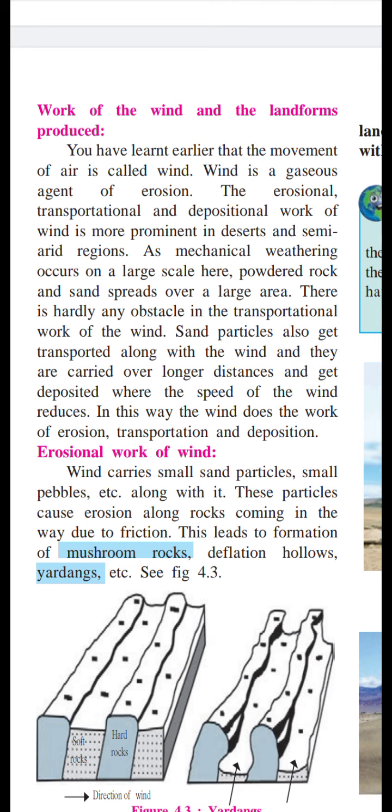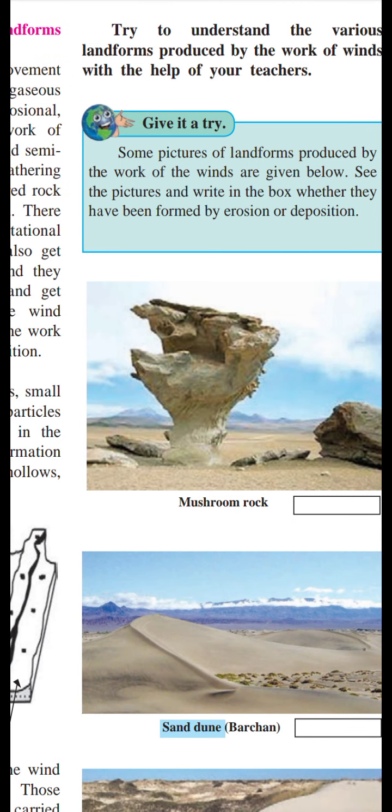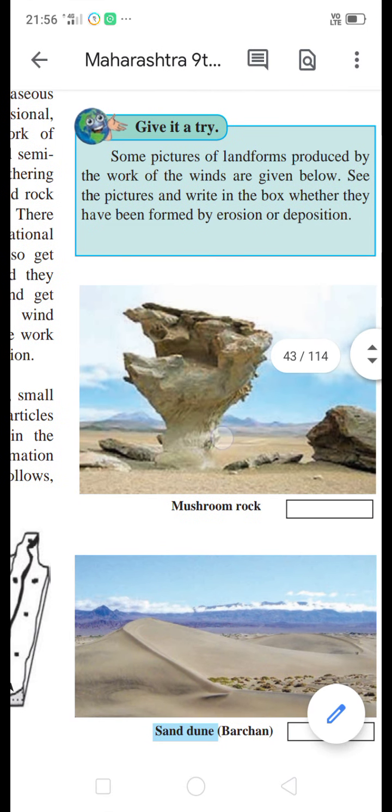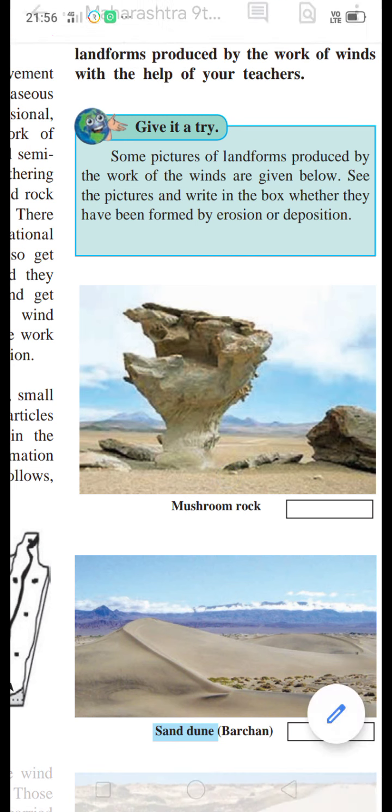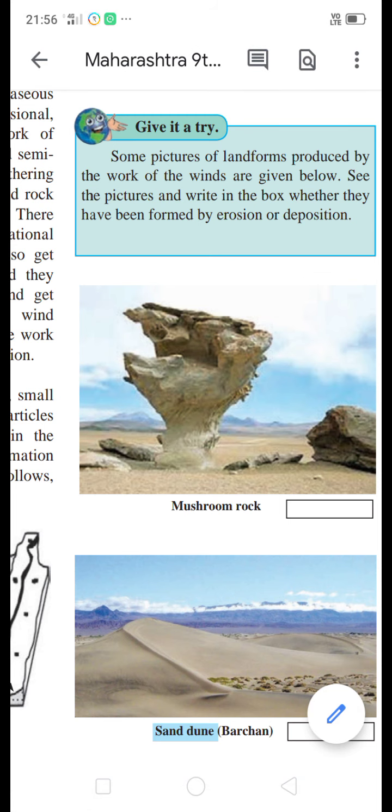This leads to the formation of mushroom rocks. See here, because of that, a landform is created, the mushroom rock. Here it is a big rock, and sand particles get stuck here, and because of that the rock is eroded in the downside, while the upside remains the same. The pebbles and sand particles do not flow from the upside, they flow near the land with the wind, and that time the downside part of the rock is eroded and a mushroom rock is formed.